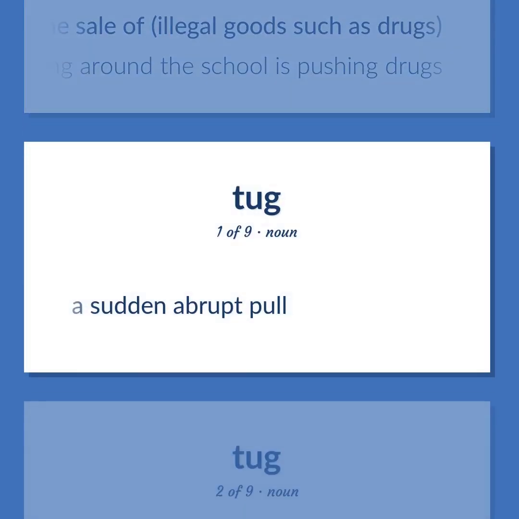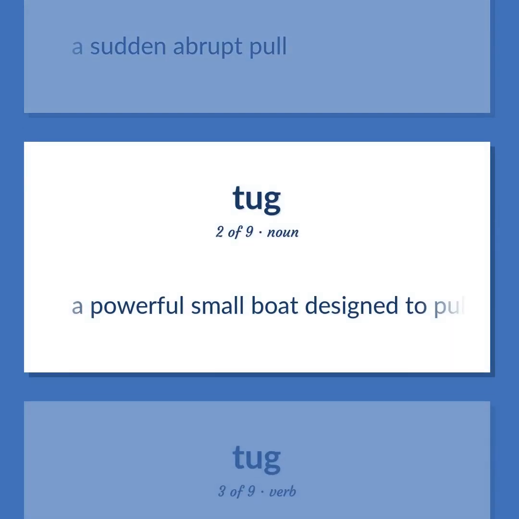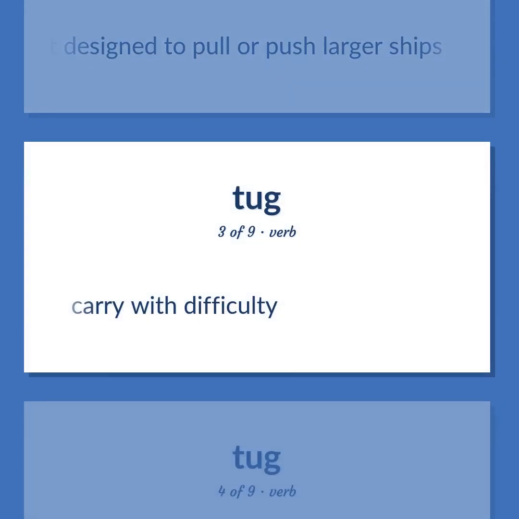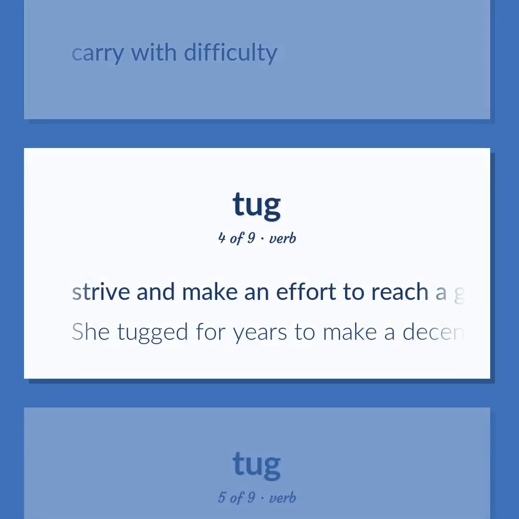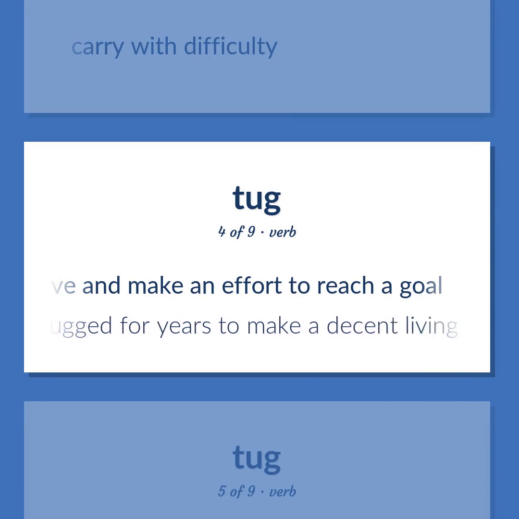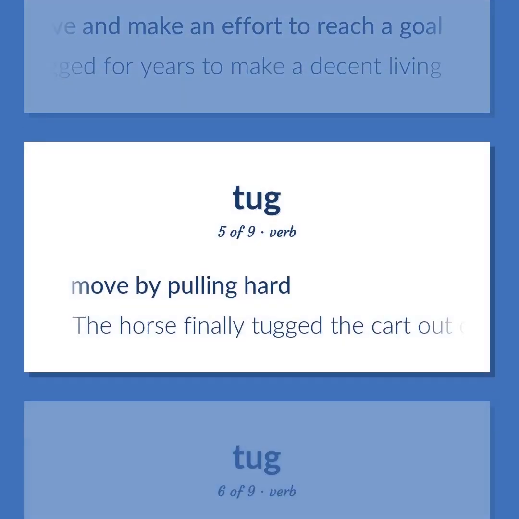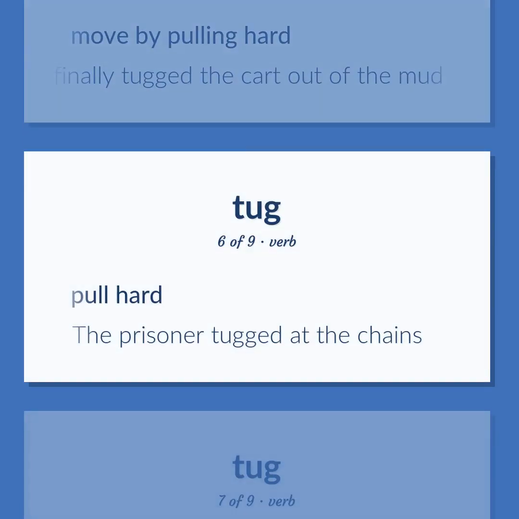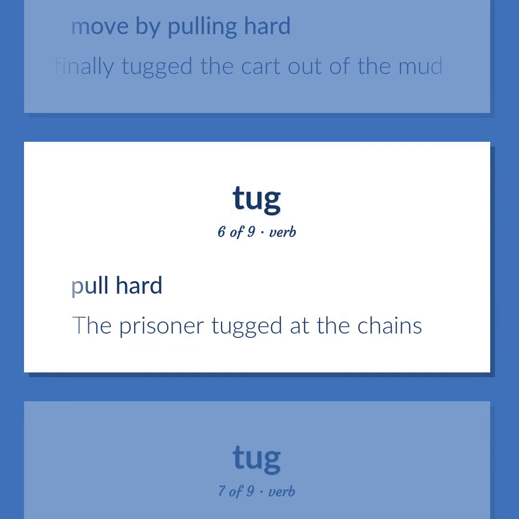A sudden abrupt pull. A powerful small boat designed to pull or push larger ships. Carry with difficulty. Strive and make an effort to reach a goal. She tugged for years to make a decent living. Move by pulling hard. The horse finally tugged the cart out of the mud. Pull hard. The prisoner tugged at the chains.